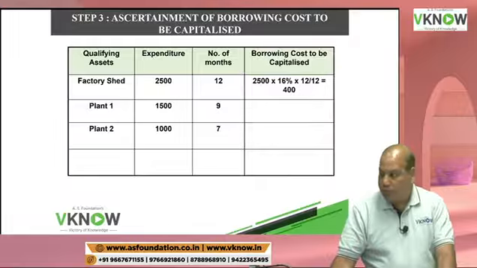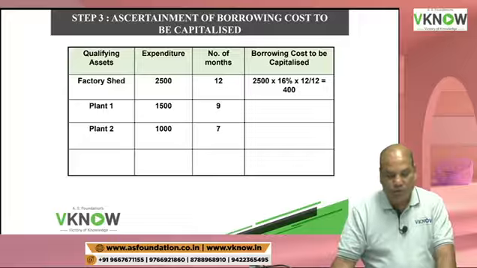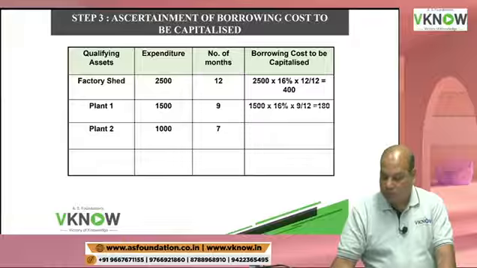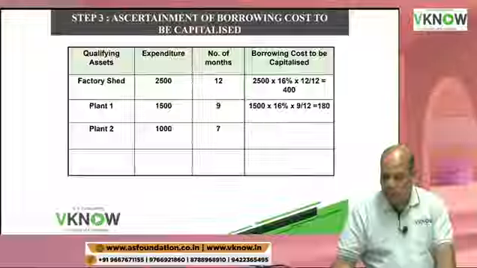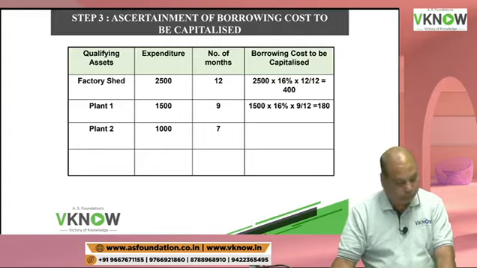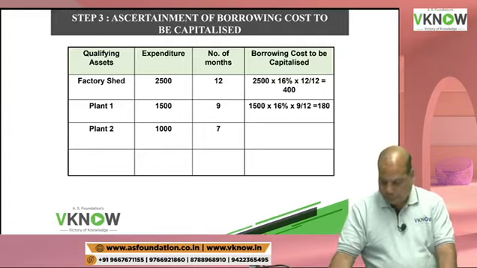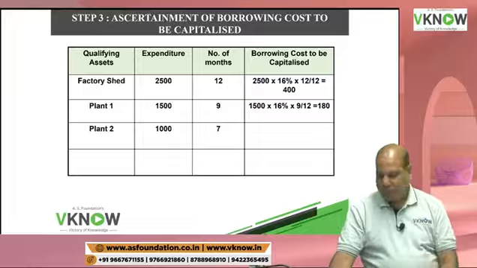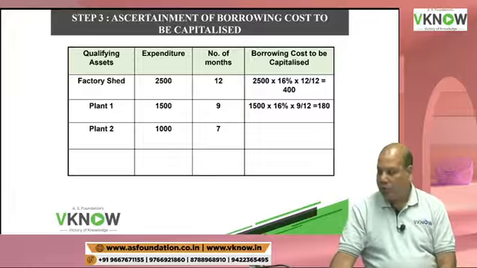2500 into 16% into 12 by 12, 400. Plant 1, 1500 into 16% into 9 by 12, check, 180.